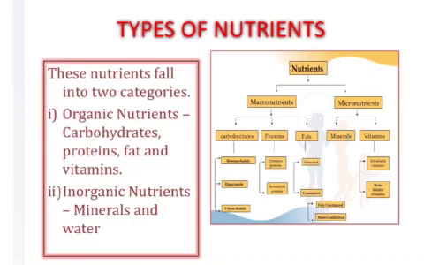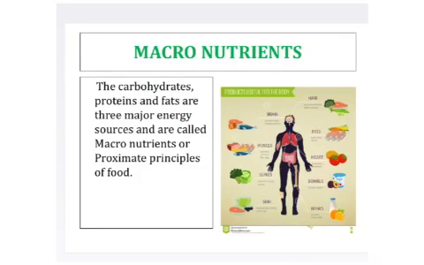Carbohydrates, again we can classify them into monosaccharides, disaccharides and polysaccharides. Proteins as complete proteins and incomplete proteins. Fats as saturated fats and unsaturated fats. Unsaturated fats again into polyunsaturated and monounsaturated fats. Let's come to the micronutrients here. Micronutrients: minerals. We usually know that different kinds of minerals are required for our body. Vitamins. Vitamins are again classified into fat soluble vitamins and water soluble vitamins. Let's take one after another here.